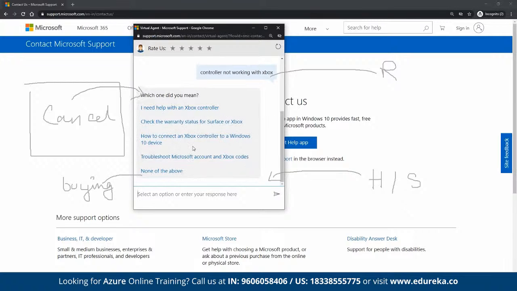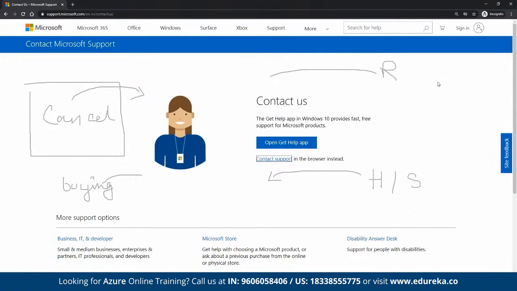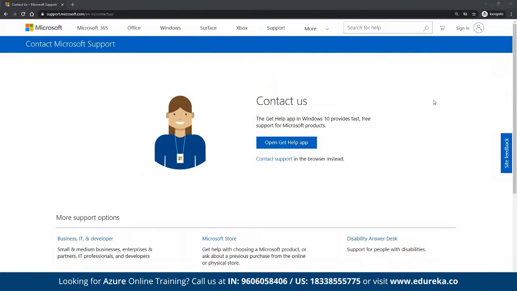So as you can see here, the entire response is going to be much quicker, and the query solving rate is also going to be much better. That's why chatbots are used to improve the user experience, to reduce the turnaround time for support, and because at the end, if we are able to solve users' queries as quickly as possible, then we are going to improve the conversion rate as well.